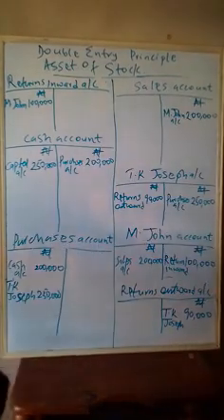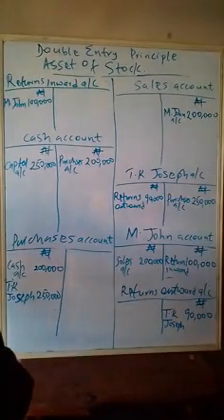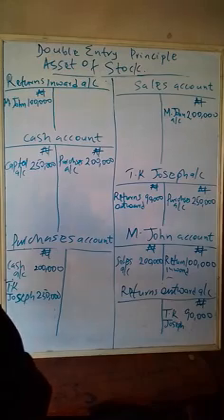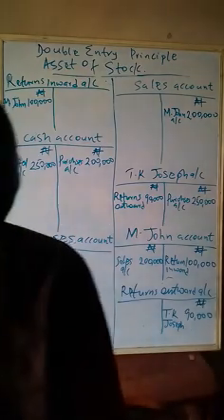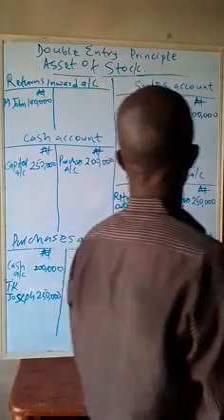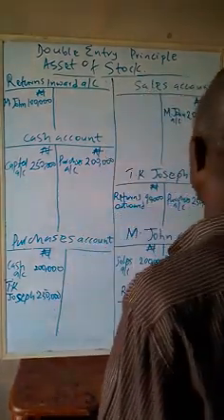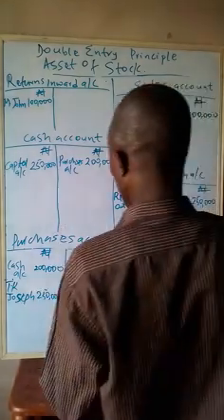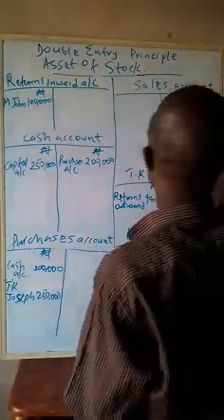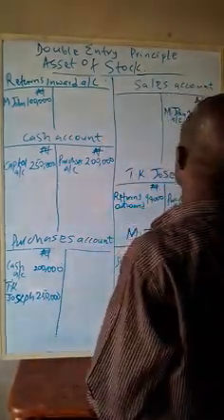Next, on the 24th, sold goods to Esther John on credit. So I have to look for where I am going to put sold goods. That is sold goods to Esther John on credit.